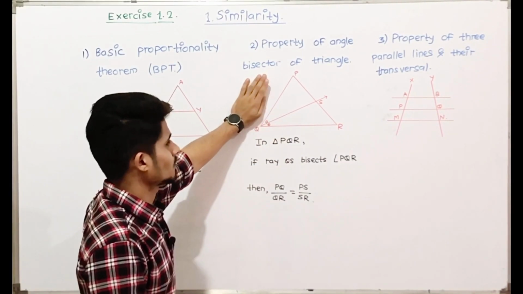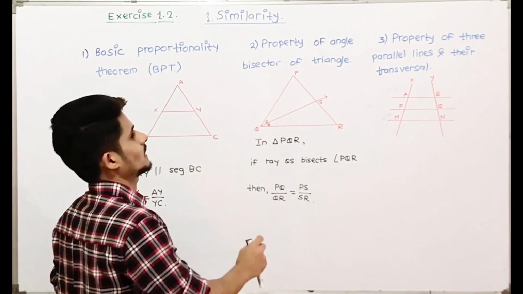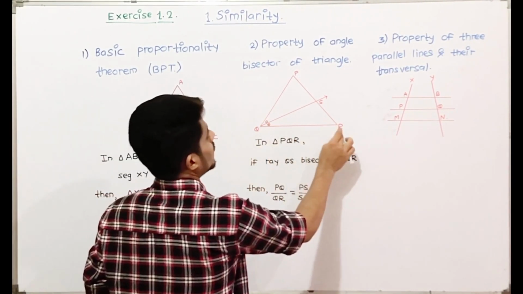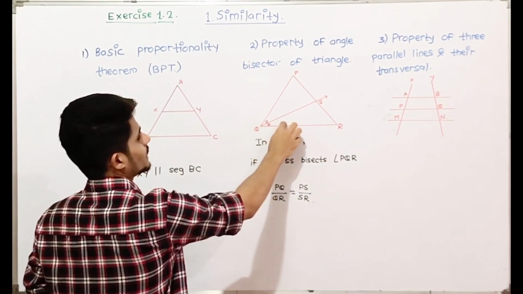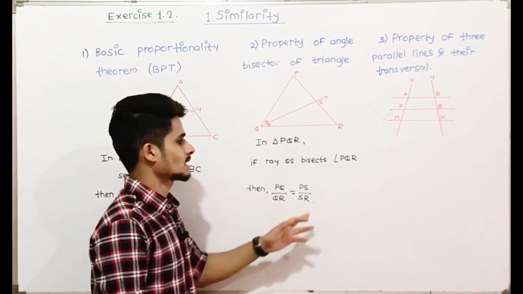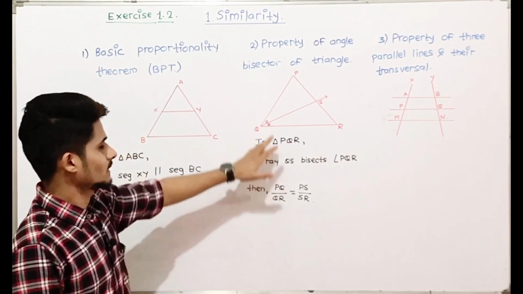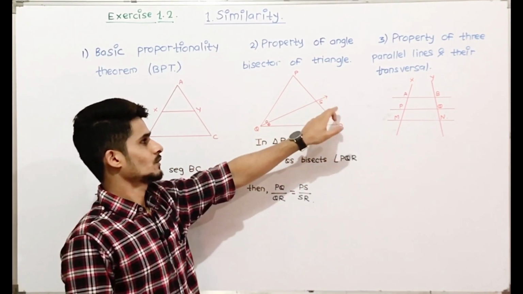So in the angle bisector theorem, in triangle PQR, if ray QS is an angle bisector of angle PQR, then the ratios will be equal.